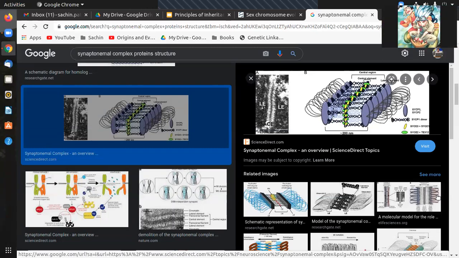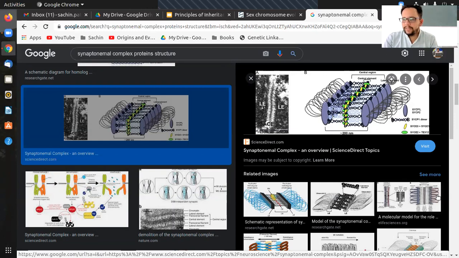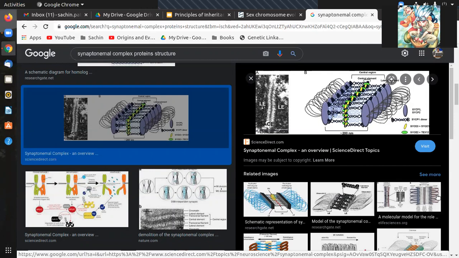No, sir. What I meant to say was, like Akshay said, sometimes crossing over happens, sometimes it doesn't happen. Correct. So is it because of the presence or absence of the synaptonemal complex, or is it that the synaptonemal complex is present but it's not able to do its job? No, crossing over sometimes does not happen because the genetic code says so, right? Okay. And then obviously the synaptonemal complex, even if it is present, may not show the crossing over, right?